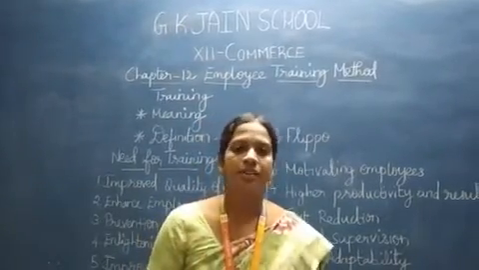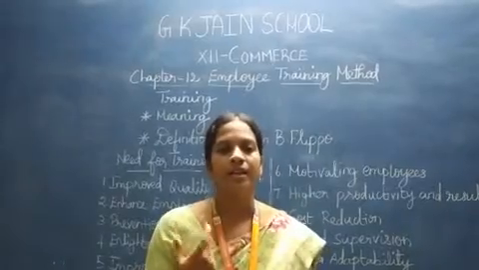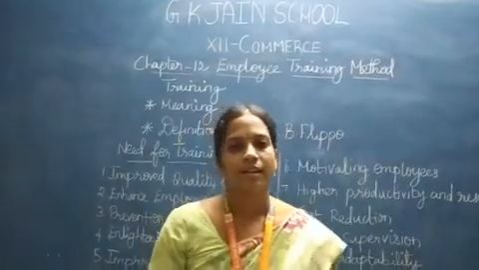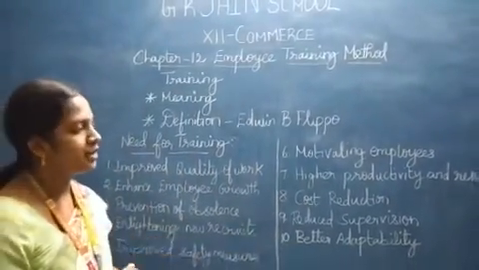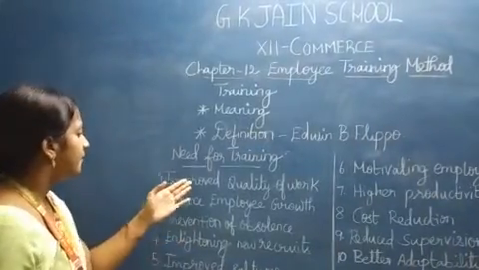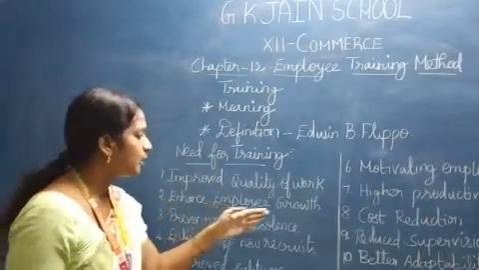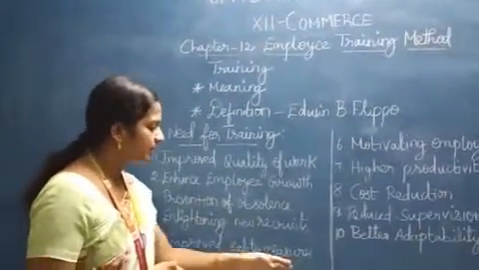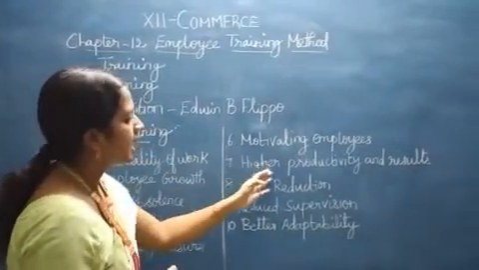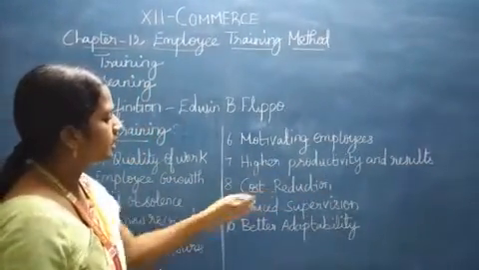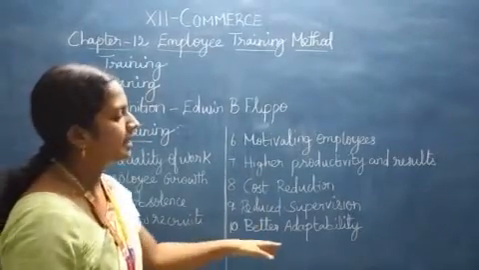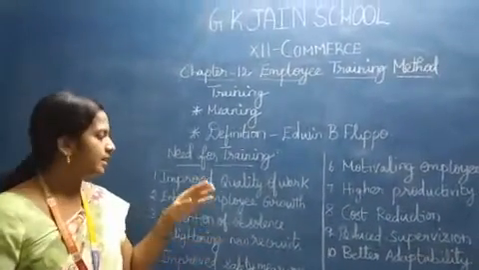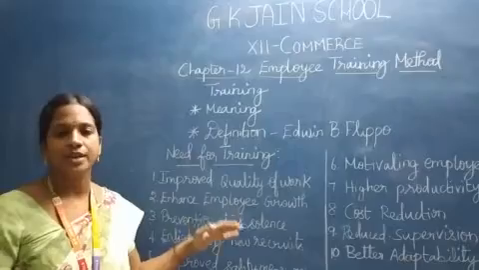Why is there a need for training? If I give training to the candidate, what is the purpose or need? We have around 10 points under the need for training. First, improved quality of work, enhanced employee growth, prevention of obsolescence, enlightening new recruits, improved safety measures, motivating employees, higher productivity and results, cost reduction, reduced supervision, better adaptability. These are the 10 points under the need for training. We will see the meaning of each one by one.